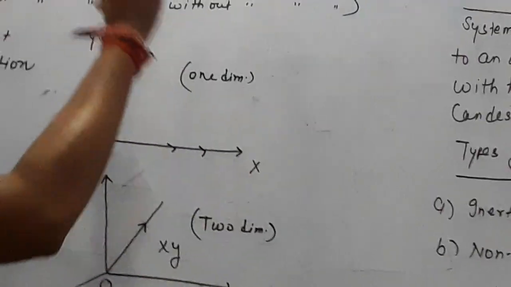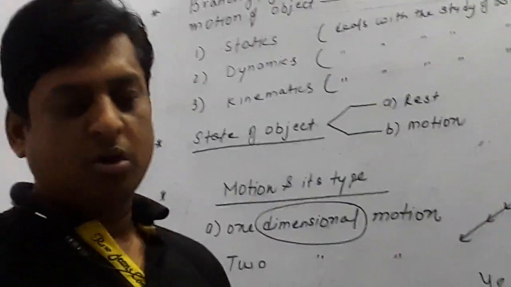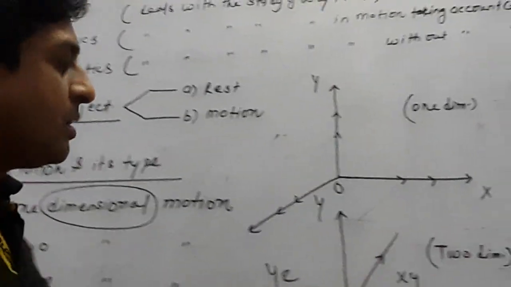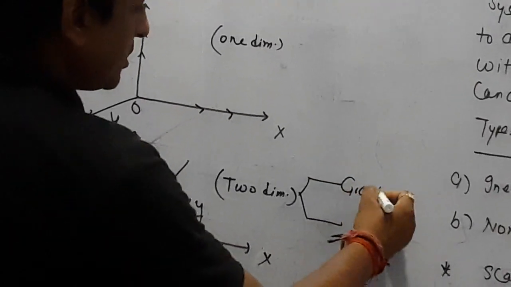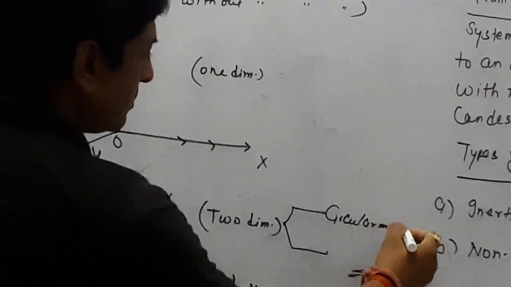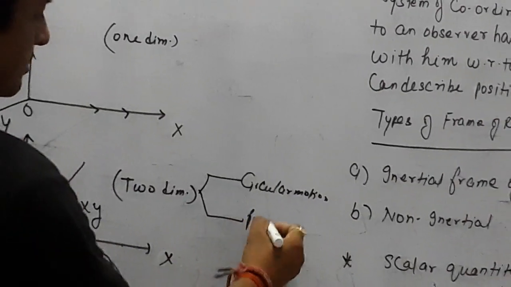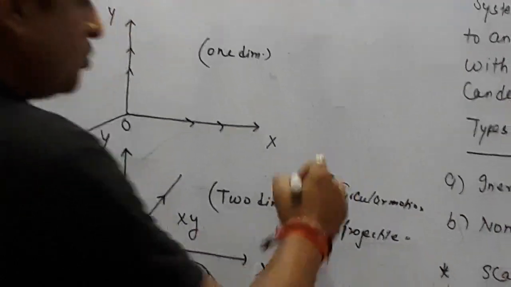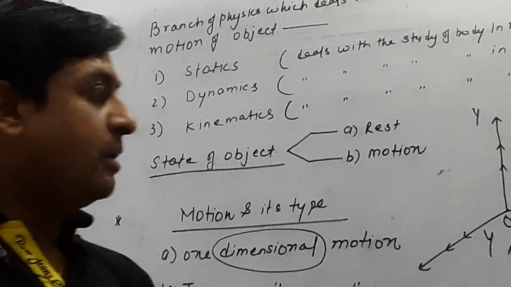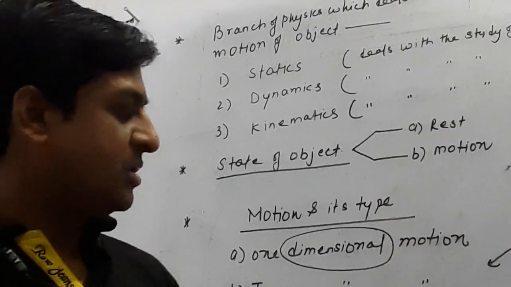The best example for one dimension is the motion of a car on a straight road. A very common example for two-dimensional motion is circular motion, and secondly projectile motion. Both examples you will study at length in other chapters.